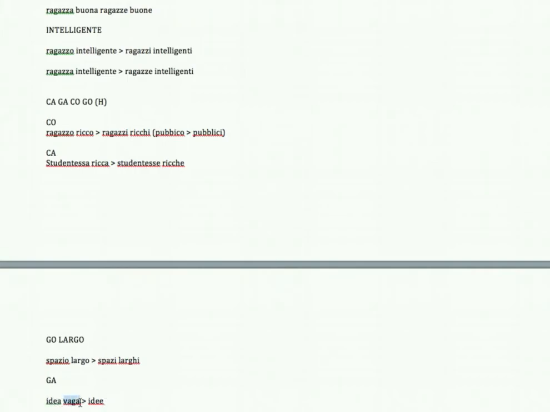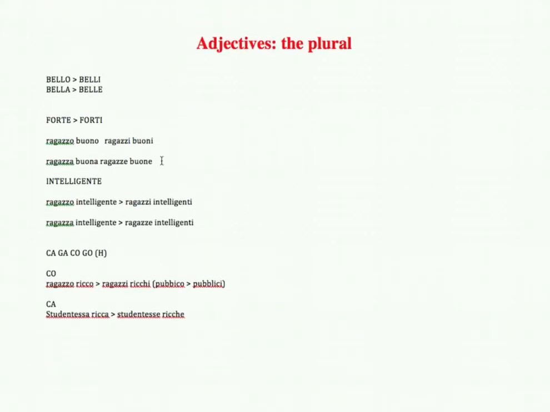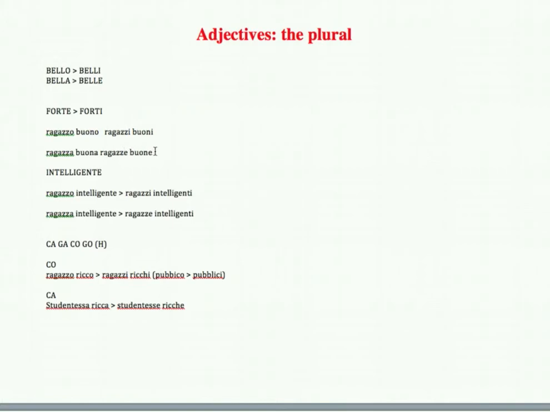Just follow the general rule that you know, that you need to go from A to what? From A to E, so it will be vage, but you need to add an H. So vaghe. Okay. If you don't add the H, the sound will be vage.